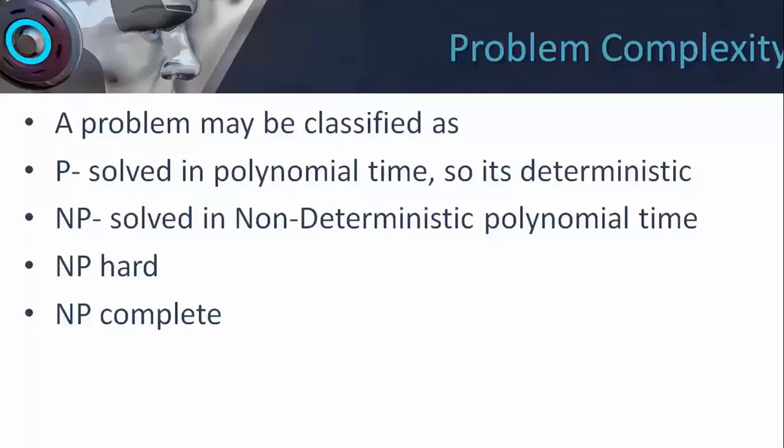So such problems are called non-deterministic polynomial time problems. Okay. Next we come to the next class of problems, that is NP-hard problems. NP-hard are the hardest of the problems and they refer to decision problems which otherwise have an exponential time dependence. You must have heard about the traveling salesman problem.